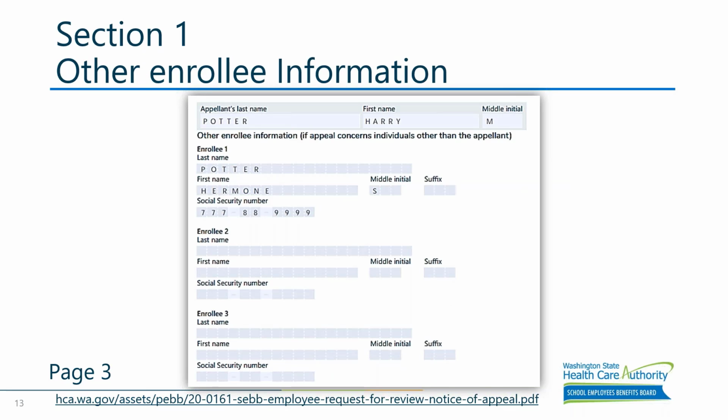Also in section 1 is a space to fill out information on dependents involved in the appeal request. This section is important to fill out, especially if the appeal has to do with specific dependents or the family as a whole. For example, if a child was not added to someone's benefits, this is a great place to put down that child's information that the person is appealing about. It is not needed to list all of the dependents on a subscriber's account. It's only for people relevant to the appeal. Providing this information is useful in processing the appeal.